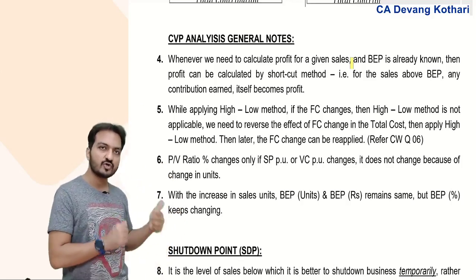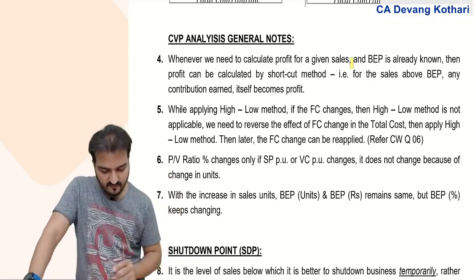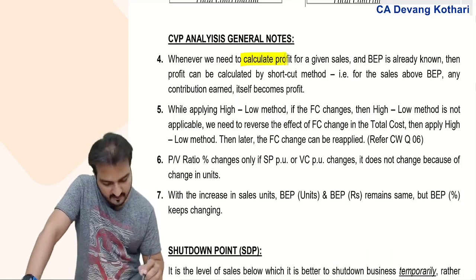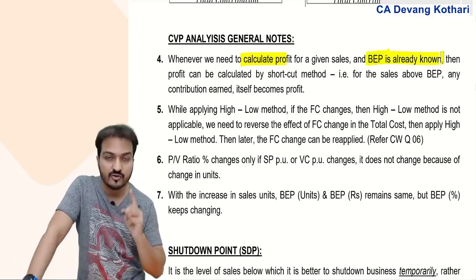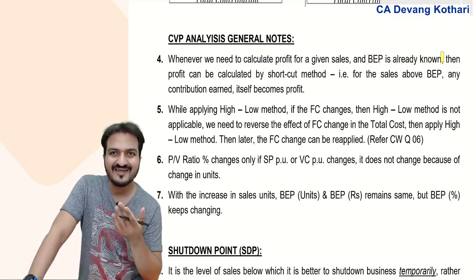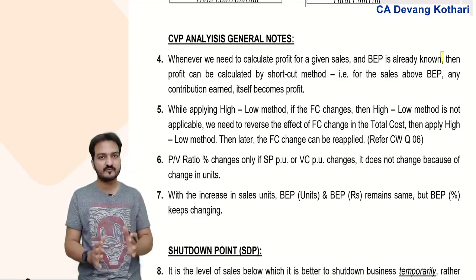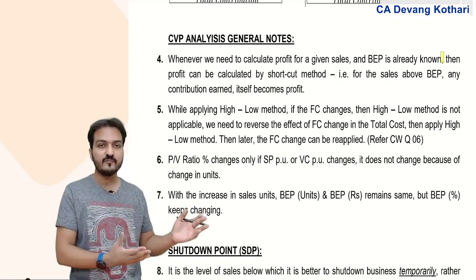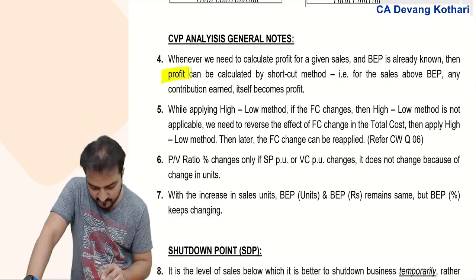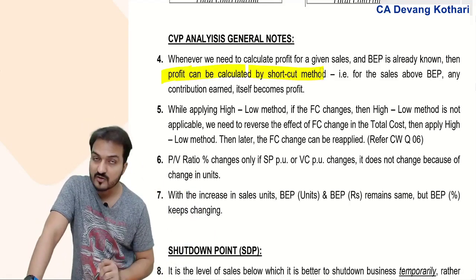But I have a shortcut here. If you are supposed to calculate profit and the BEP is already known, then to find profit you don't need to make a full profit statement. Profit can be calculated by the shortcut method.